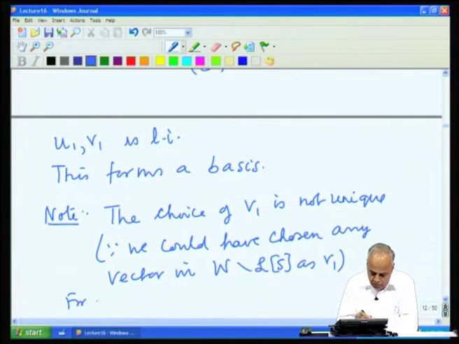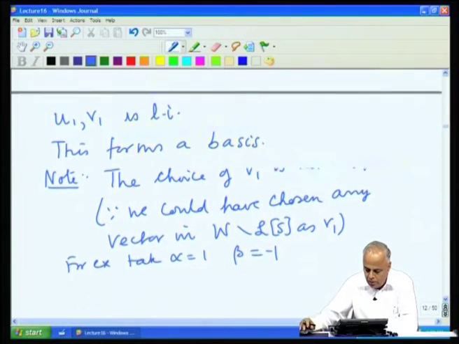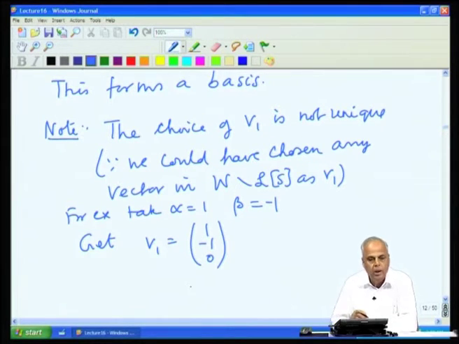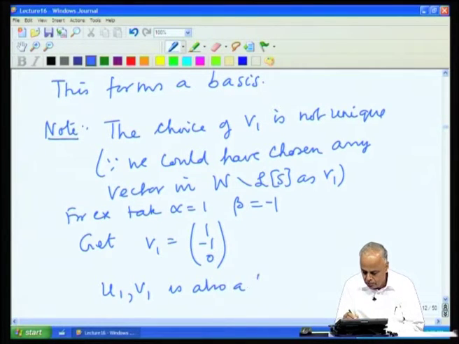For example, take alpha equal to 1, beta equal to minus 1, and you get V1 equal to (1, -1, 0). Then this U1 combined with this V1 is also a basis.